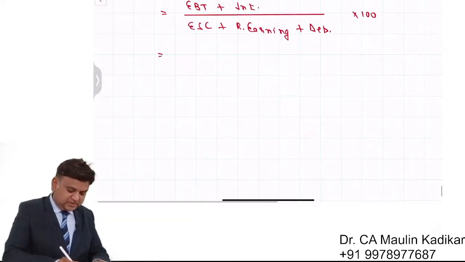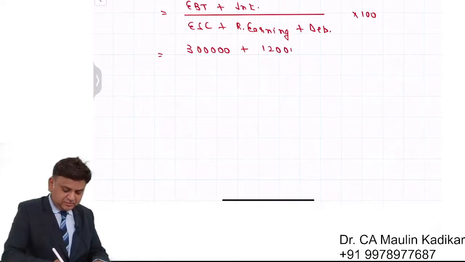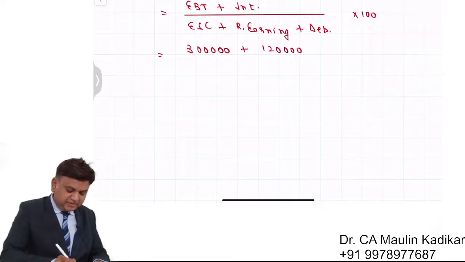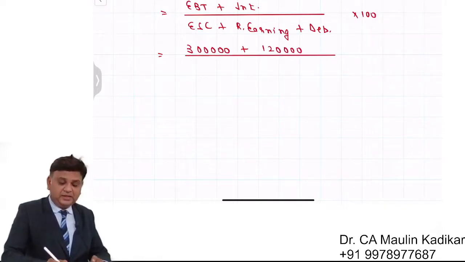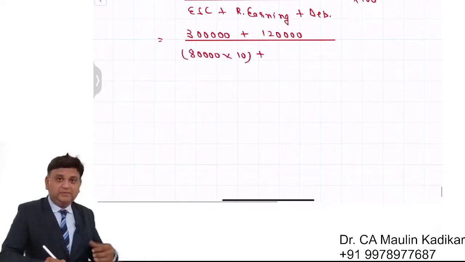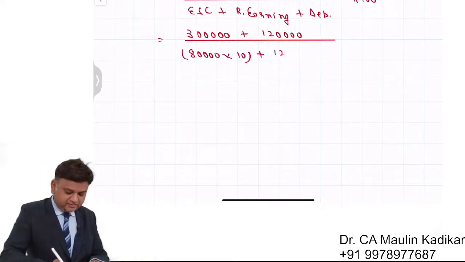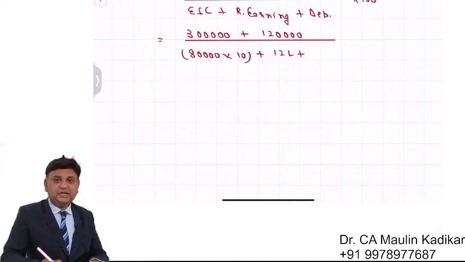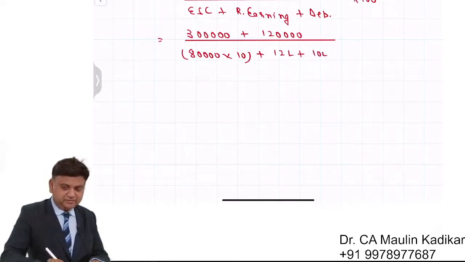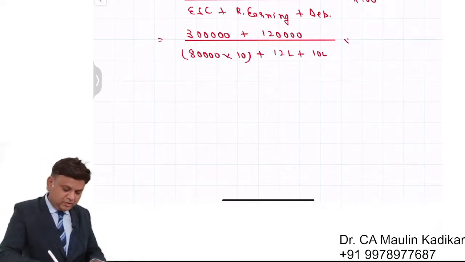Earning before taxes is given to us in the question, 3 lakhs. Amount of interest is given, 1,20,000, divided by equity share capital. In that it is 80,000 into 10, 8 lakhs, plus the amount of the retained earning is given to us as 12 lakhs, plus amount of the debentures is 10 lakhs, into 100.